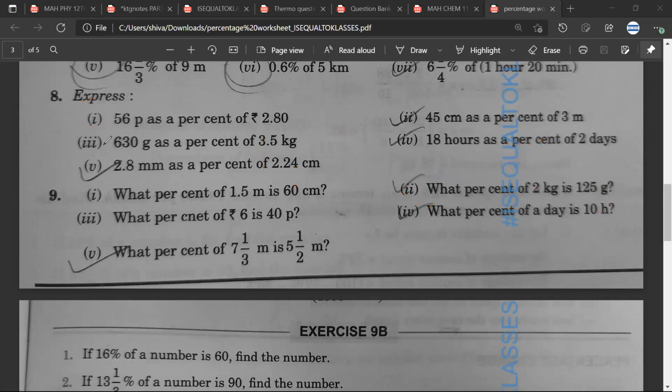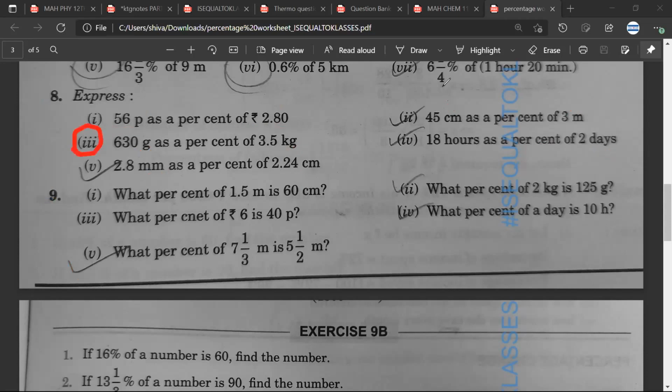See, in all these questions, all you need to remember is that this and this should be the same. The unit should be the same. So for example, if this is paisa, this should be paisa. If this is centimeter, this should be centimeter. If this is hours, this should be hours. If this is grams, this should be grams. If this is millimeter, this should be millimeter. Satya, any doubt? No, sir.